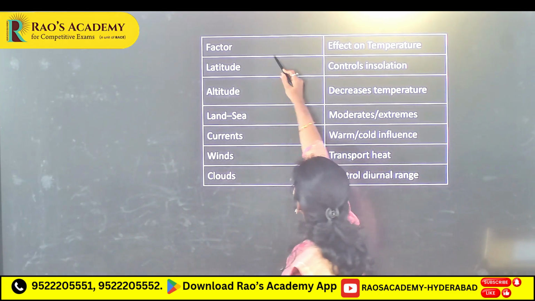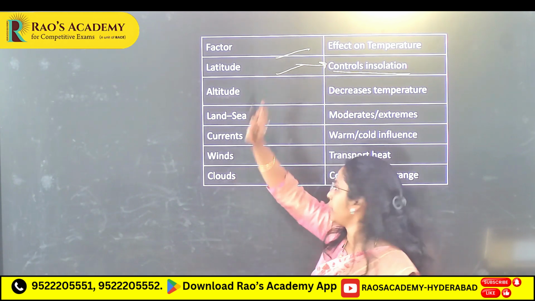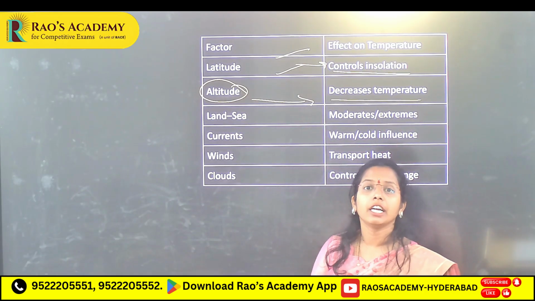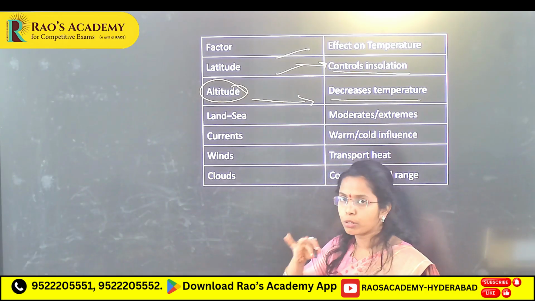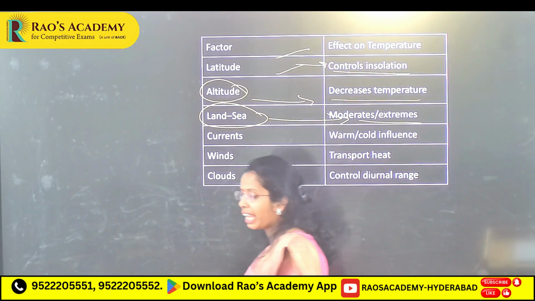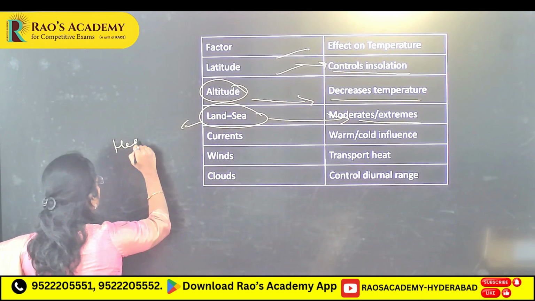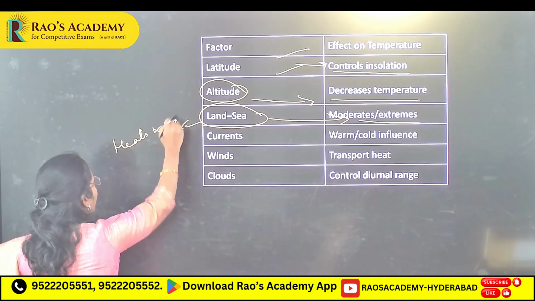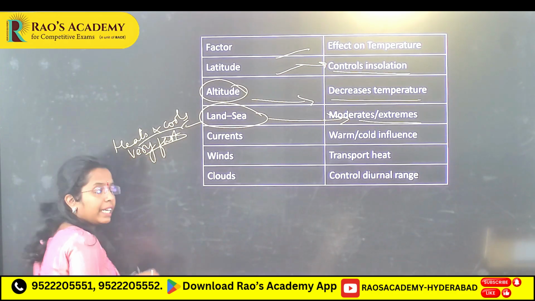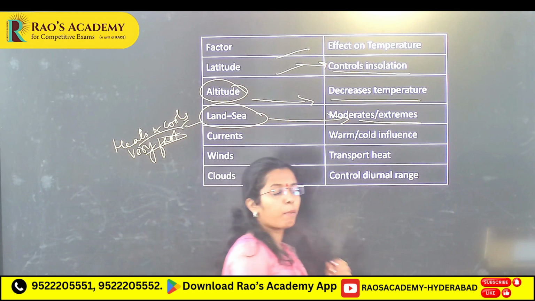Here, the factors: latitude controls insolation, we have seen equator and poles. Altitude: here temperature decreases, normal lapse rate in the troposphere, right? Land and sea: moderate and extremes. When you take land, it heats and cools very fast compared to sea. At sea, at coastal areas, you will see a moderating effect.